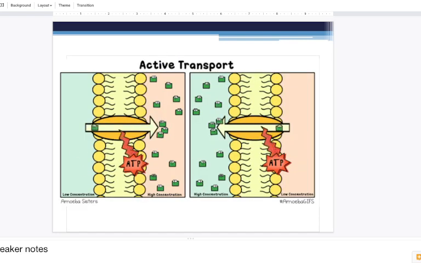Here is a picture of active transport. We add ATP, and we are able to move molecules against their concentration gradients into the cell or out of the cell.